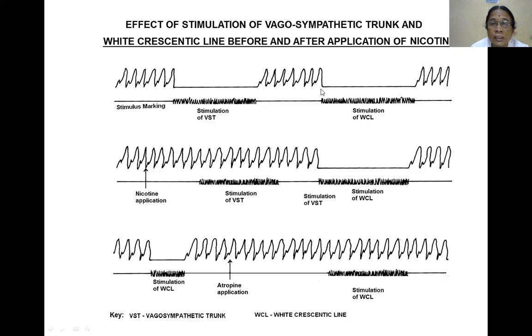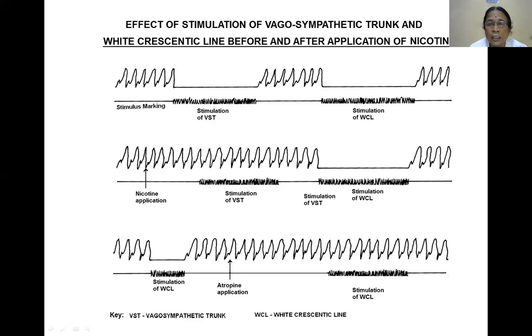And what is the white precentric line? It carries postganglionic parasympathetic neurons, situated in the cardiac tissue between atria and ventricle.